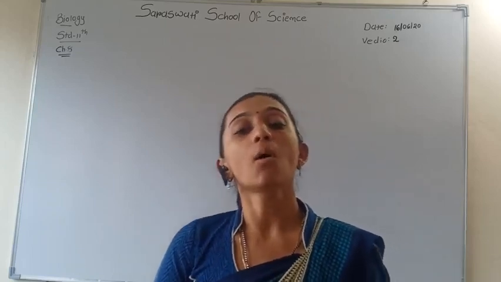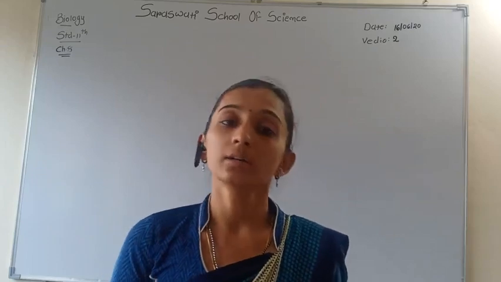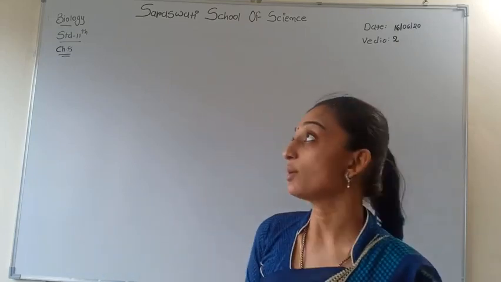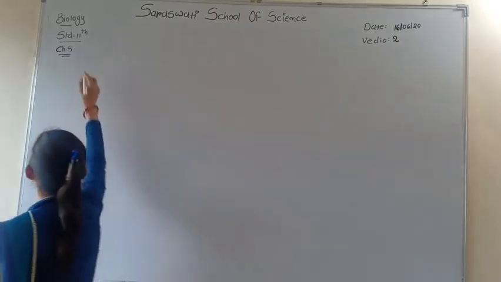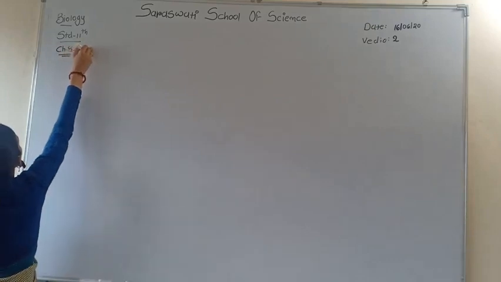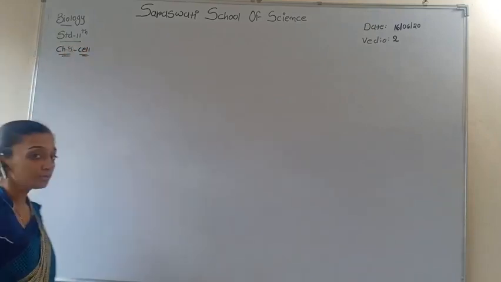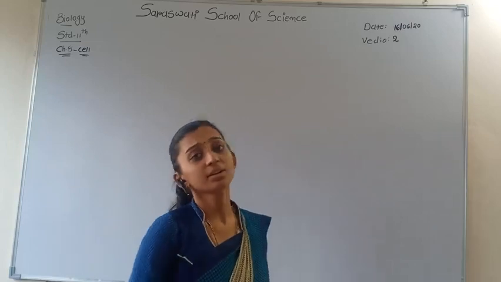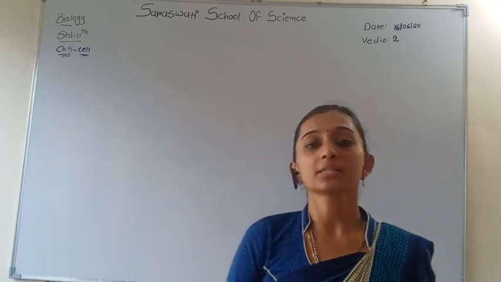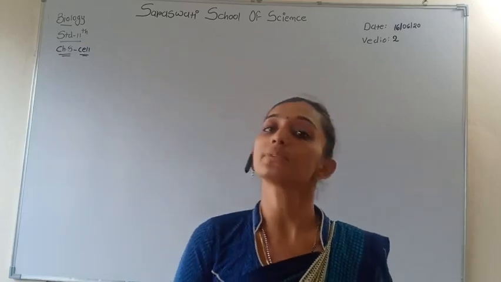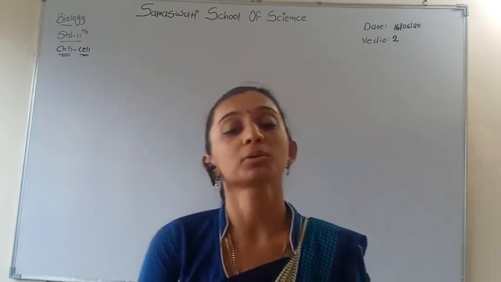We have already done these rules, and today we discuss chapter 8, that is the cell. We also have to discuss and complete this chapter. Today we discuss some characteristics of cells and the basic information about the cell.